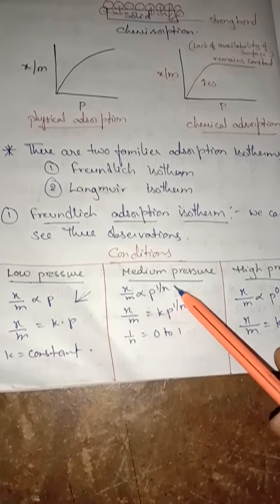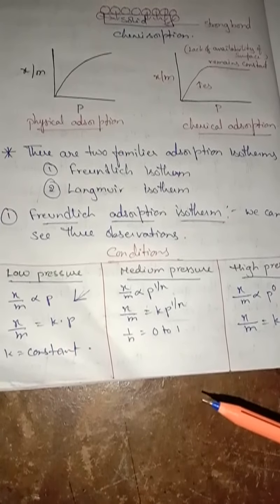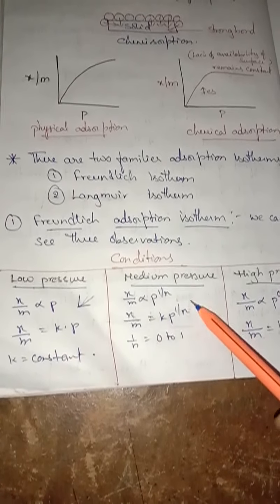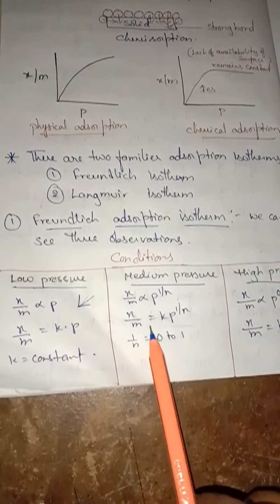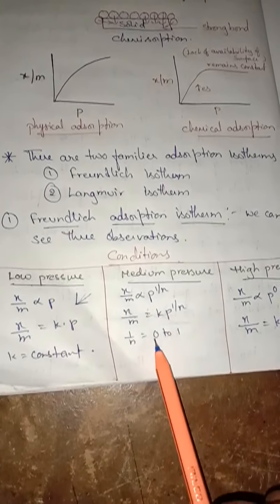Fractional power of the pressure. This relation is called the Freundlich adsorption isotherm. So here x by m equals k p to the power 1 by n. Here the 1 by n value may be 0 to 1.